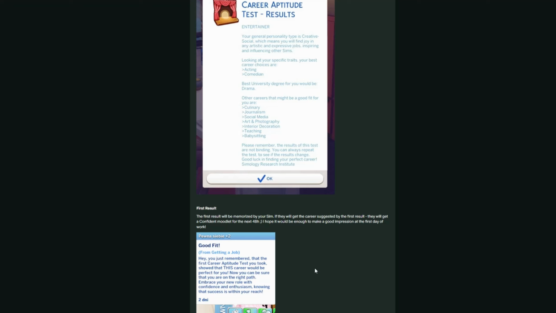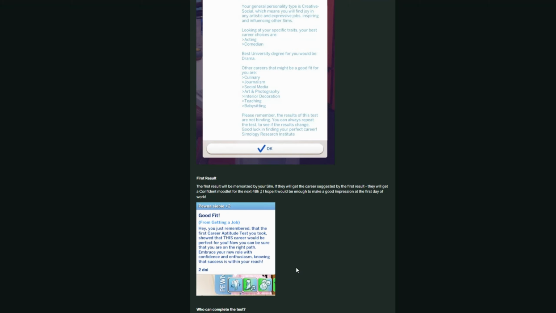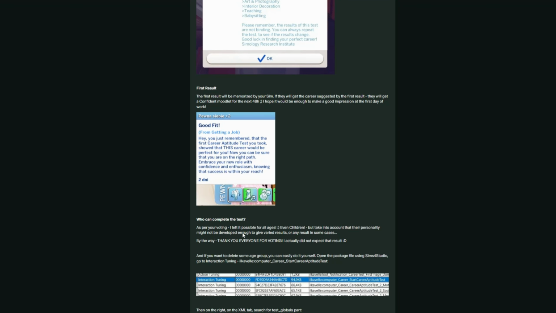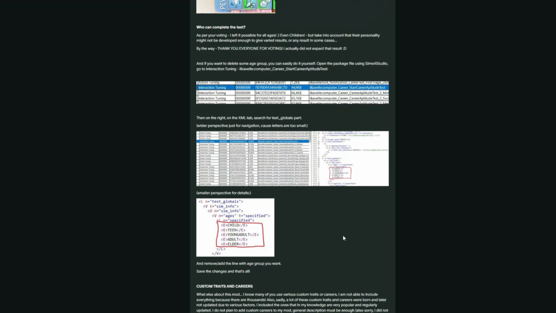So that's actually a good storytelling tip for y'all. Try out a different career that you haven't done, and it'll probably make your game a little bit more fun. And I think this mod is a really good push to maybe try out something new. So anyone can do the test, even children, but the mod creator does note that their personality might not be developed enough to give varied results, which is totally understandable.